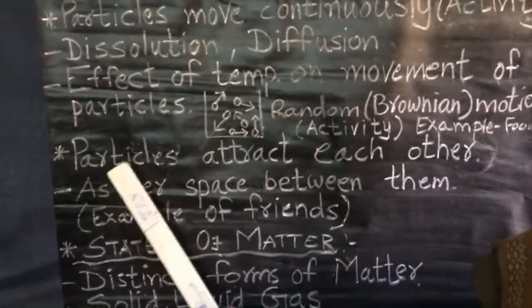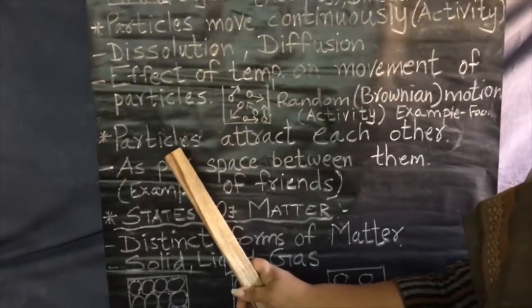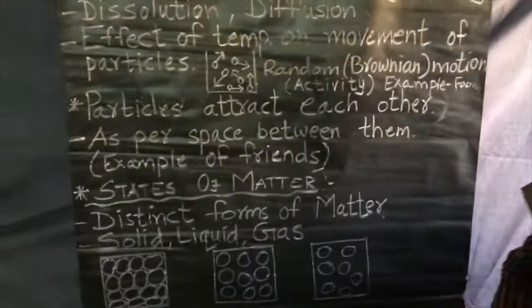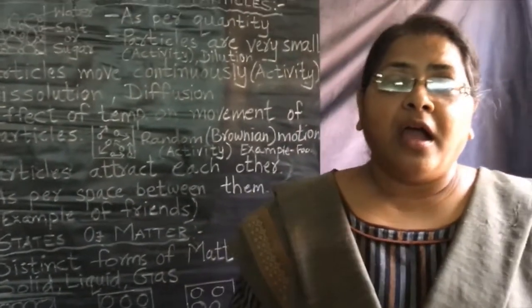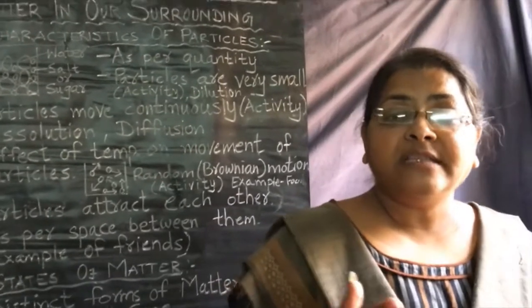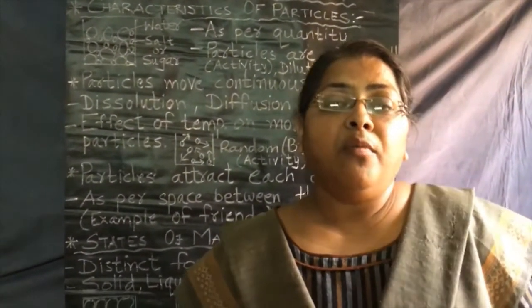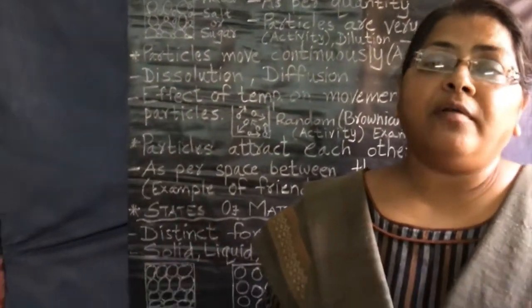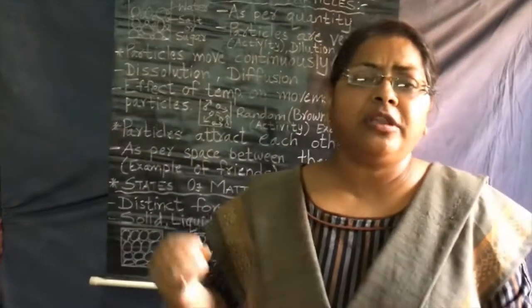One more characteristic is that particles attract each other. We can say particles attract each other. If the particles are not attracting each other, then how come matter is one such matter? Here I want to explain one more example or one more activity. You see, I would say it's an example. You think of this example and continue with it.